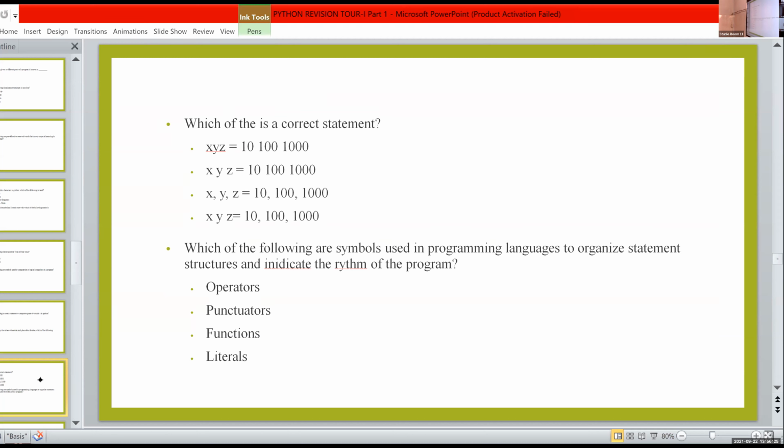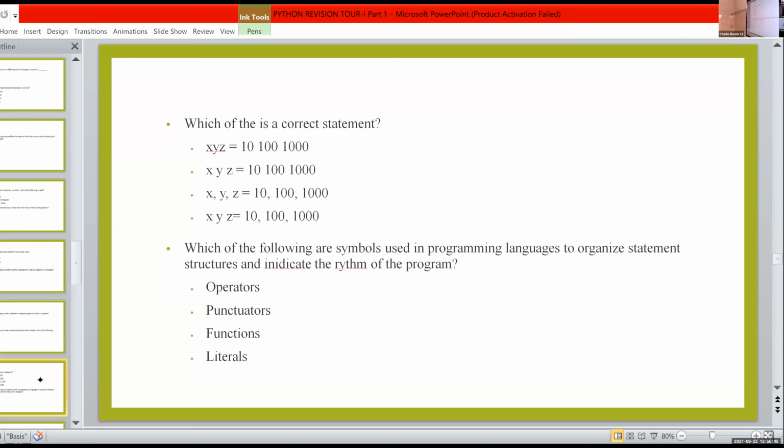Here different values are assigned to different variables. In that statement, the same value is assigned to 3 variables, which is x equal to y equal to z equal to 10. Means this 10 is assigned to x, y and z. Okay.